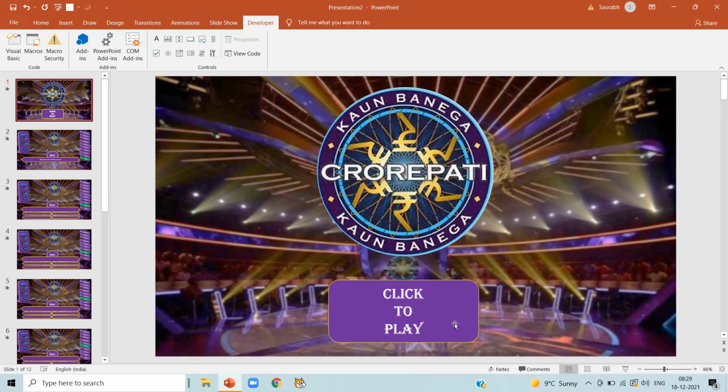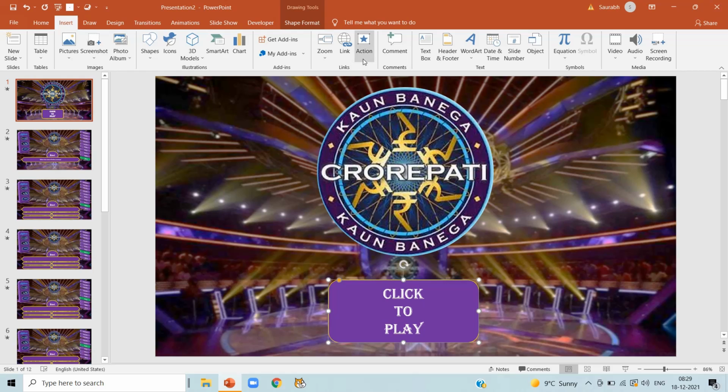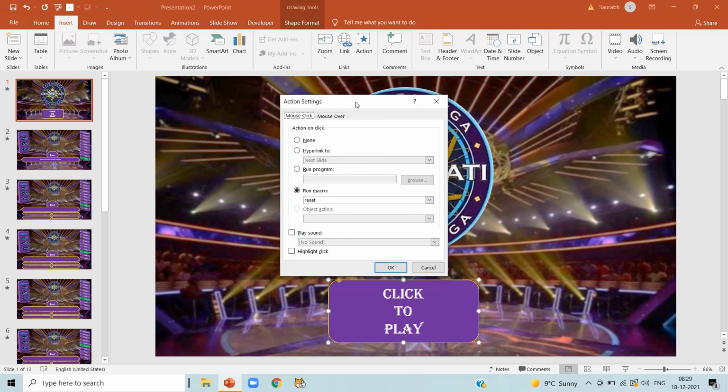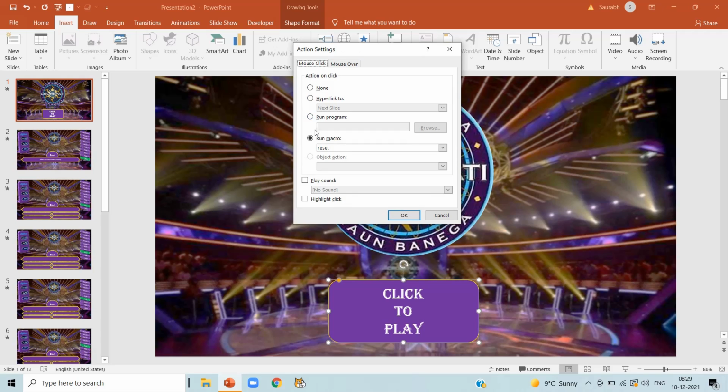Click on our first slide. Click on the button, Click to play. Now click on insert, click on action, and here select run program, and select reset here. In mouse click, run macros, reset and click on OK.